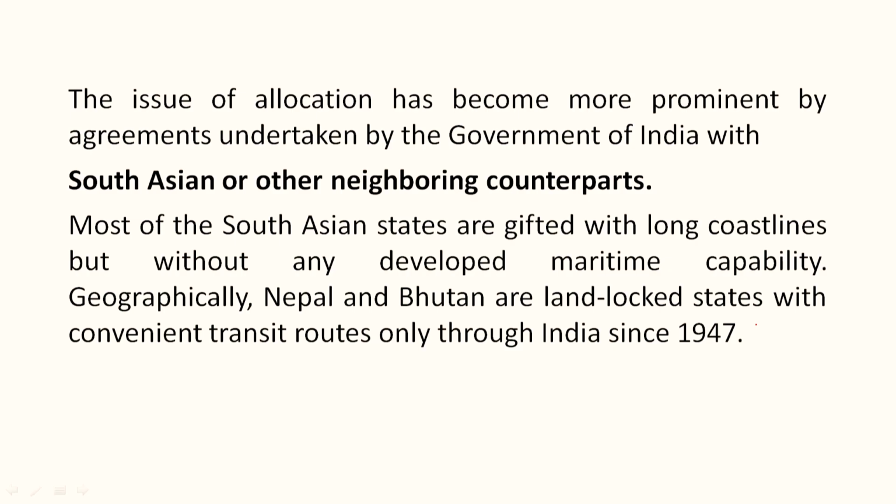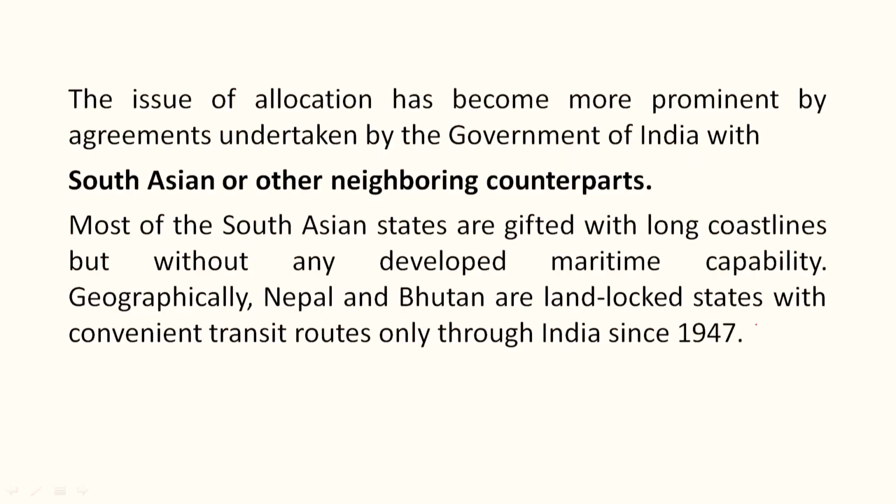Most of the South Asian states are gifted with long coastlines but without any developed maritime capability. Now, it's actually most of the South Asian states, but not all of them, that are gifted with a coastline. For example, Nepal does not have a coastline, neither does Afghanistan, so they are completely landlocked states. Therefore, they rely on the Indian waters. So how does the Indian government allow them? That is through mutual agreements between India and Nepal, and India and Afghanistan. Based on that agreement, they can work here in the Indian waters also.